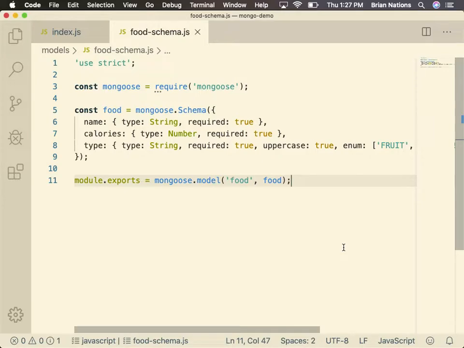Every time we want to work with a piece of food, we want to be able to add a new food item, remove a food item, delete a food item, or update a food item. These are operations that allow us to work against that specific type of thing. So truly, just so you know, this is kind of a data model as well.